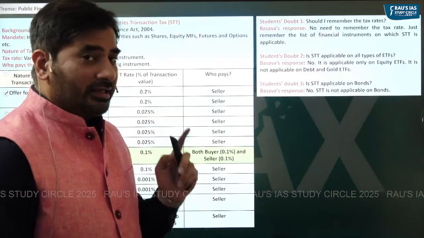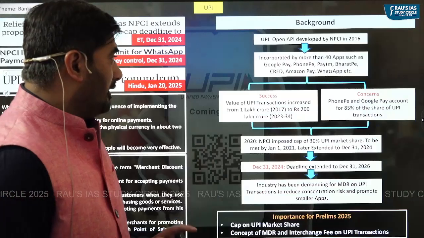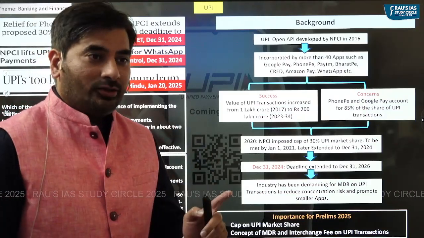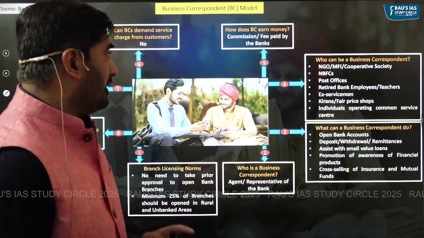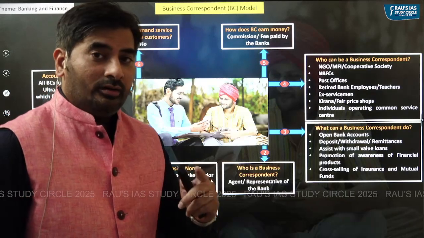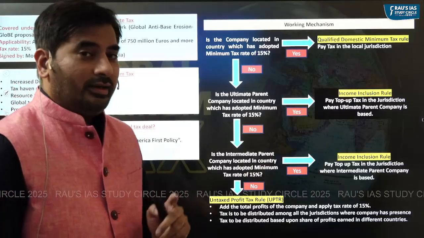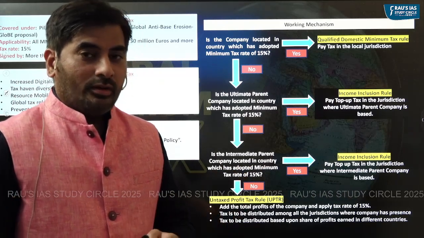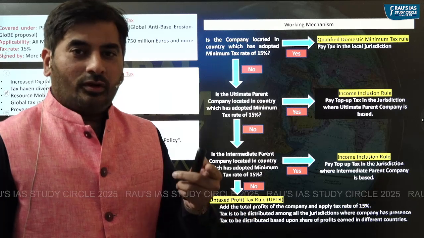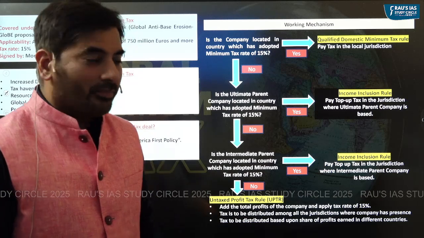The next one is with respect to securities transaction tax. The next one is with respect to the market cap on UPI transactions. The next one is on business correspondent model. The next one is with respect to global minimum corporate tax. This is basically news because of the withdrawal of US from the global tax deal.